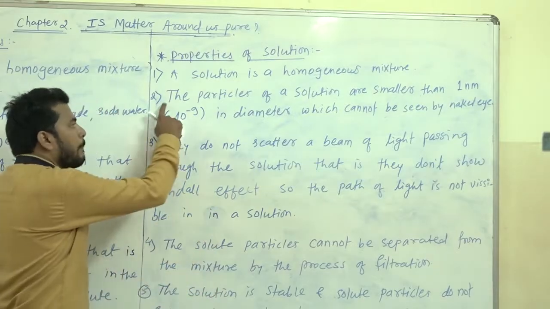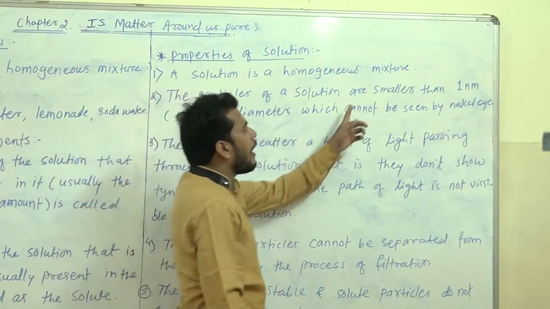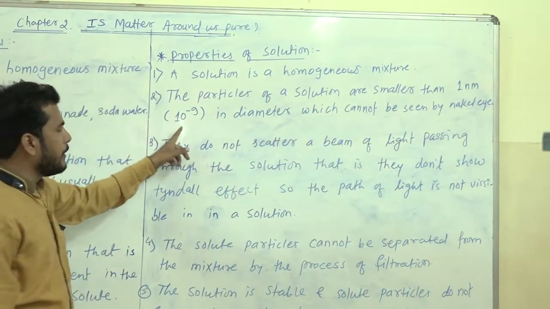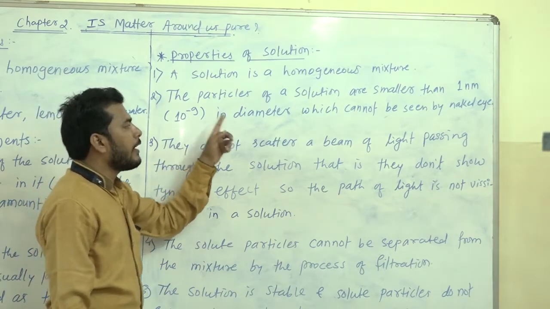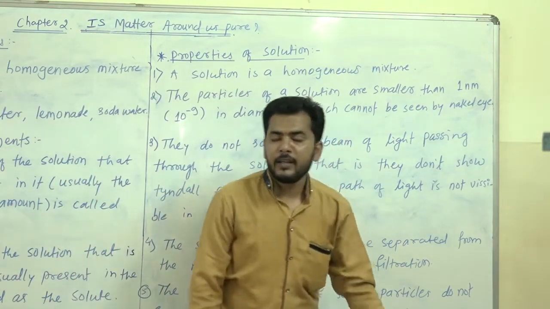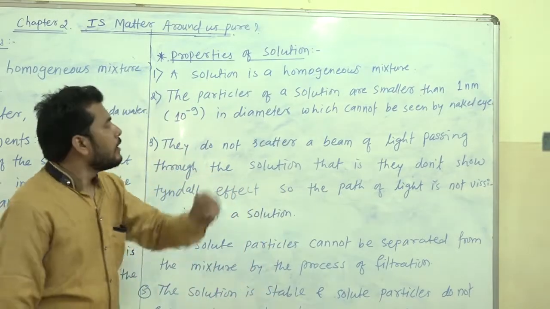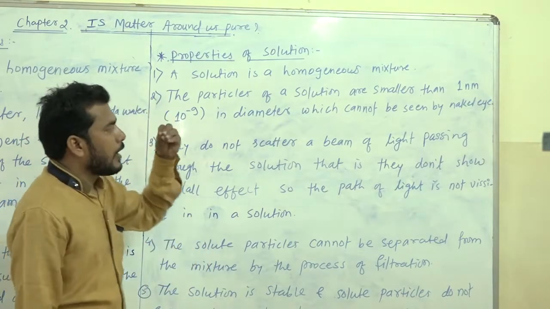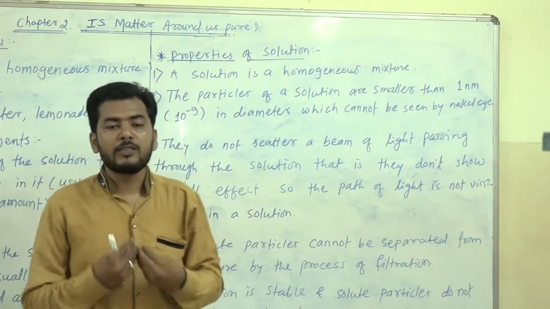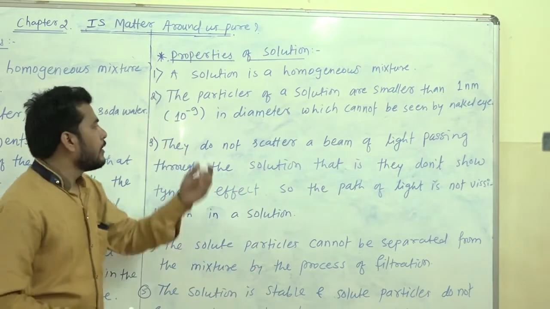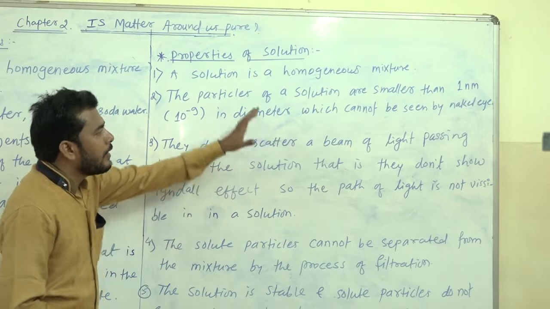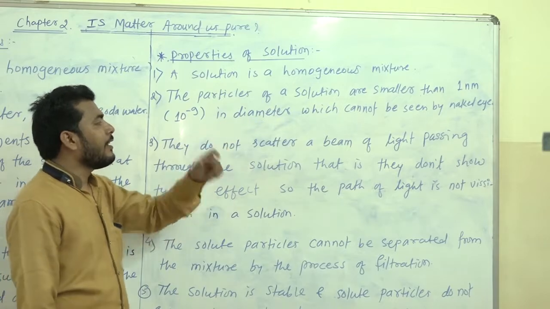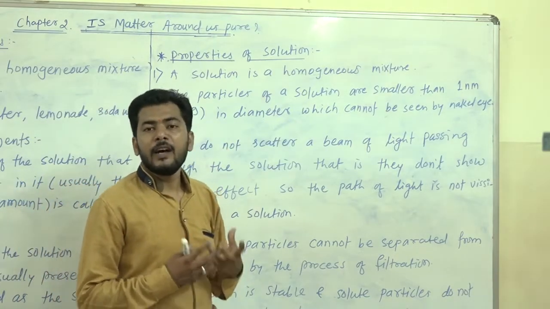The second property is that the particles of a solution are smaller than 1 nanometer. It means 10 to the power minus 9 in diameter, which cannot be seen by naked eyes. The particles of the solution are very small and we are not able to see them with our naked eyes because their size is very small. It is 1 nanometer, that is 10 to the power minus 9 in diameter.